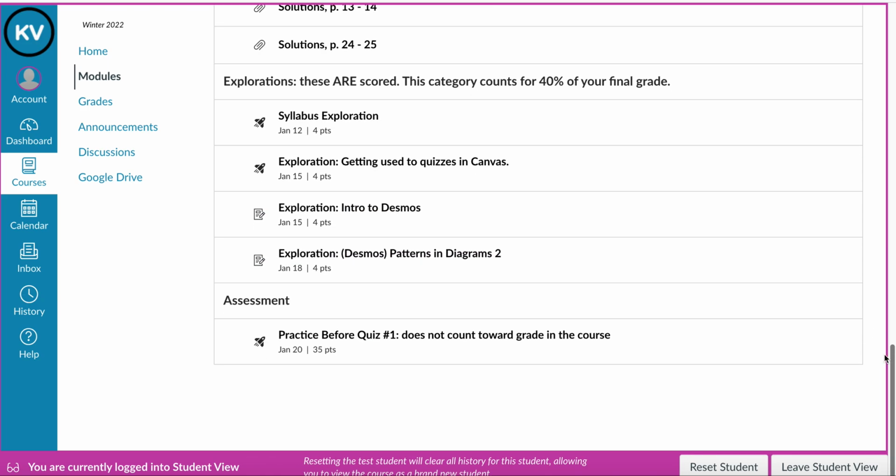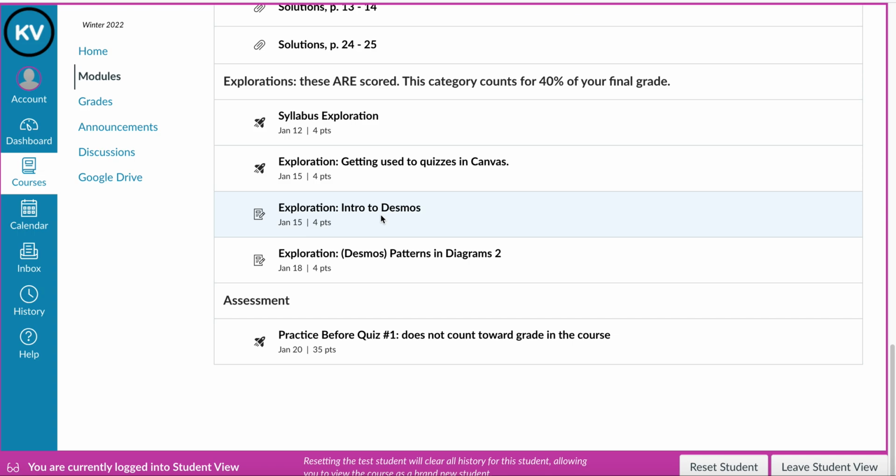For work for the gradebook, explorations are one component of what we do this semester. And you'll notice I let you know, though, these count 40% of your final grade. So these top 2 explorations, they'll be done in Canvas. The first one is due January 12th, and the second one is due January 15th. So these both get done in Canvas. And then I have 2 others, January 15th and January 18th. Those will be done in Desmos.